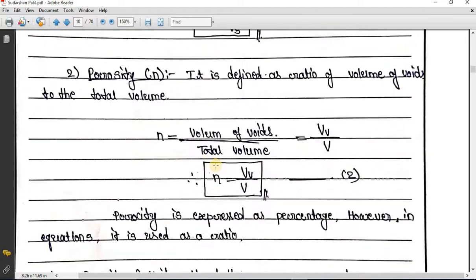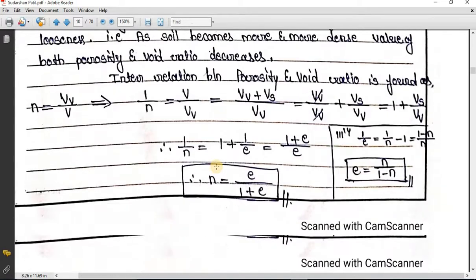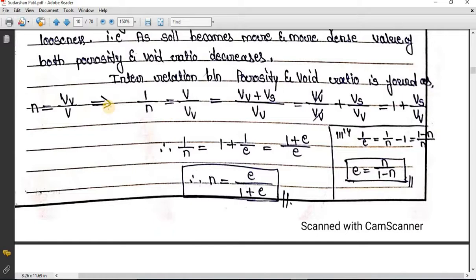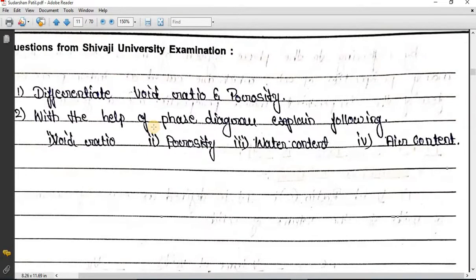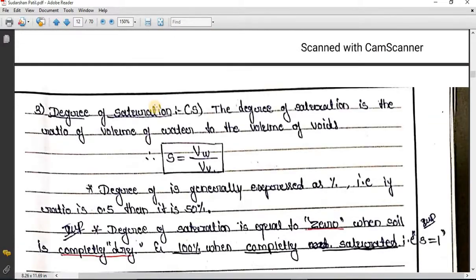So this is very important parameter. You can just go through it. So this is a basic relation. I am going to derive it later. We will move further. So these are the few examination questions, that is differentiate void ratio and porosity with the help of phase system. Explain the following: void ratio, porosity, water content and air content. Water content and air content we are going to see further in this lecture. So we will move further.